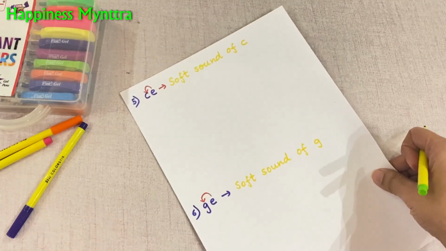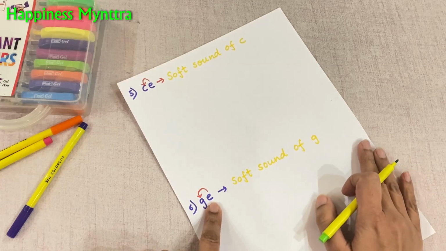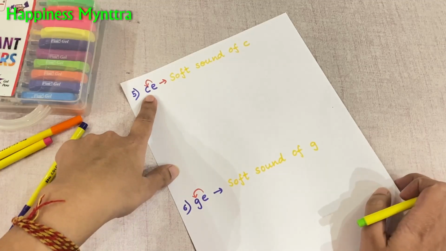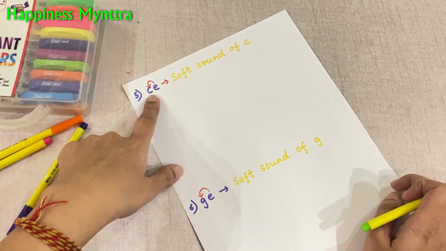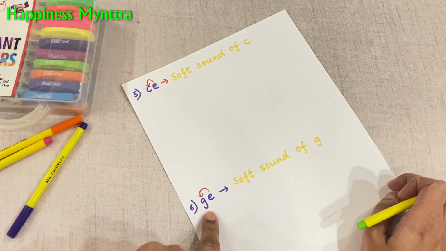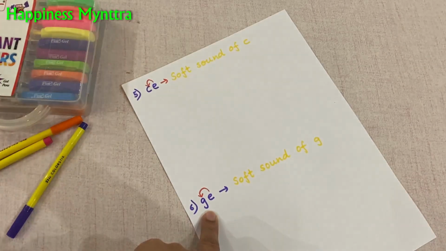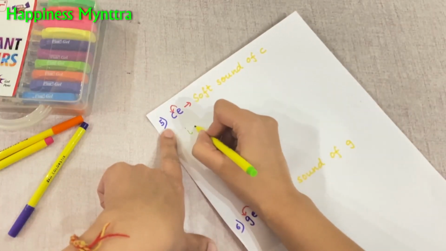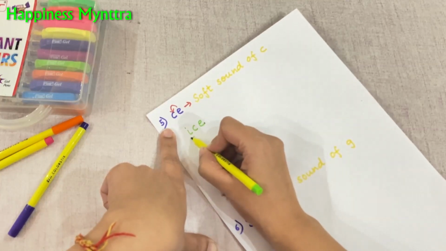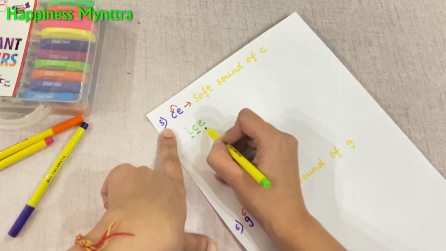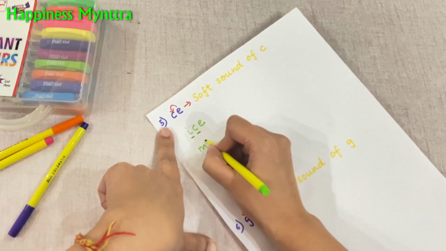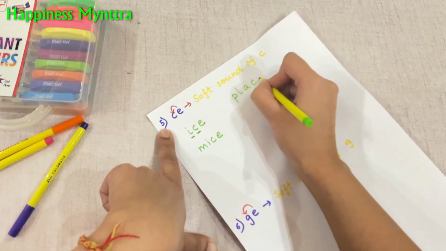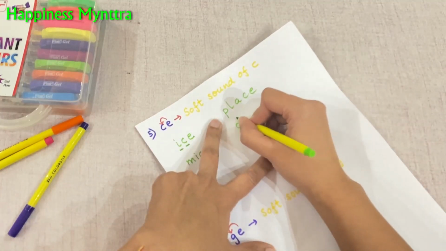Finally, there are two consonants which change based on the magic E. They both take on their soft sounds. So here, the c will actually become an s and the g will become a j. Let's see. Words like ice. So here we'll change this as well as this because there's an E in the end. Bigger words like mice, place, dance.